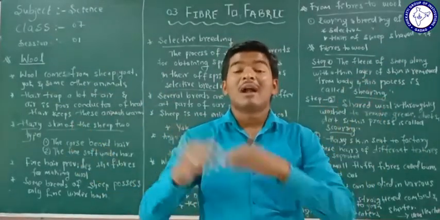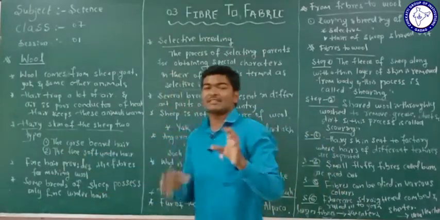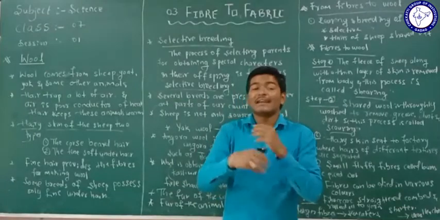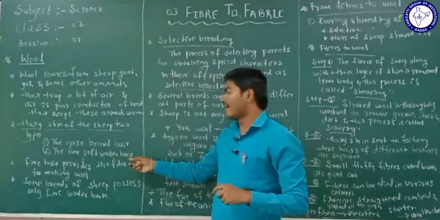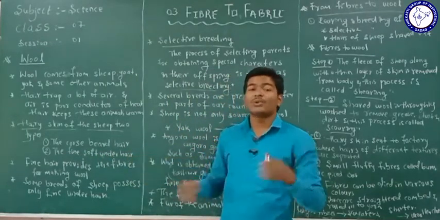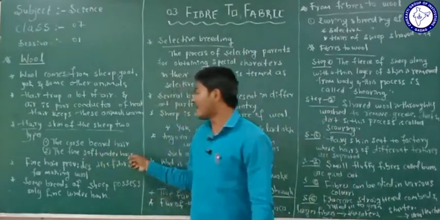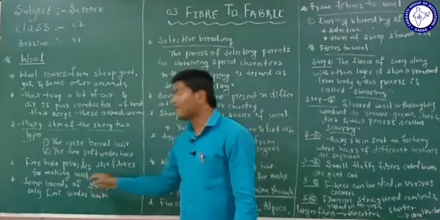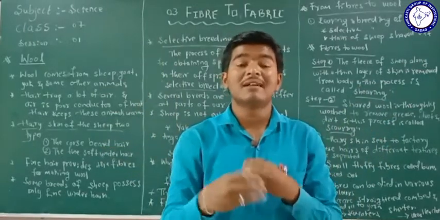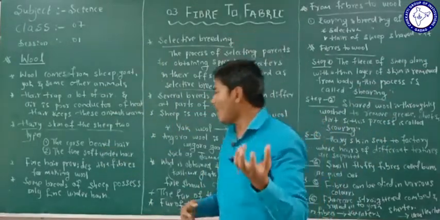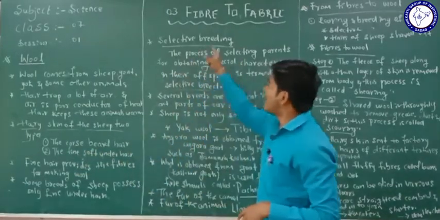Have you understood? What are the characters? What is the needed character? The parents are selected in such a way that the offspring of those parents should produce more fine soft under hair. That's why we can see some of the sheep produce a large amount of the fine soft under hairs. In this type of breeding, we select some parents to produce our needed character in the offspring. This process is called selective breeding.